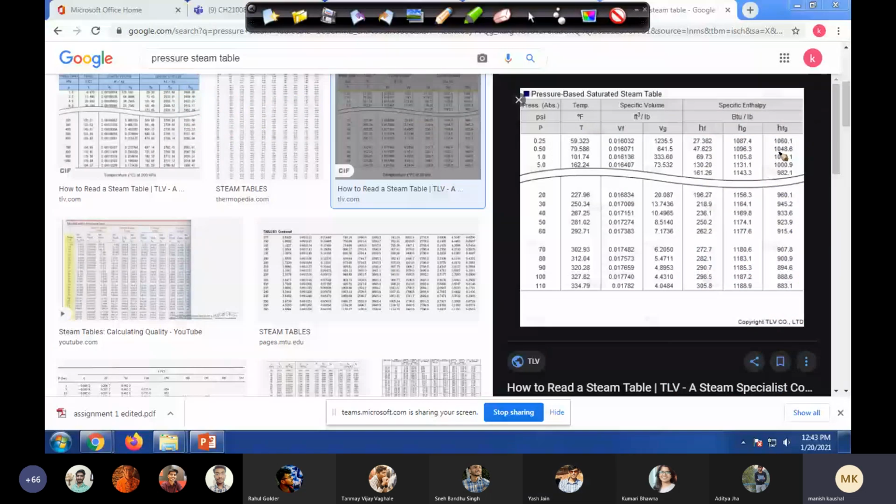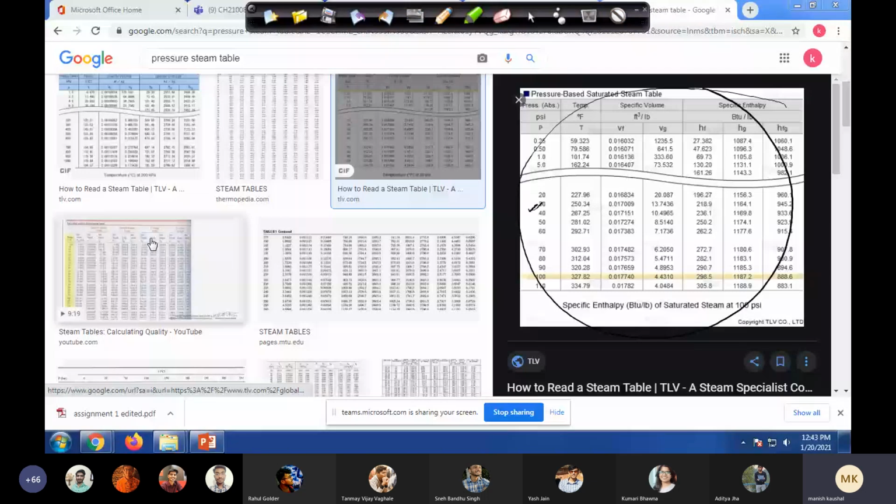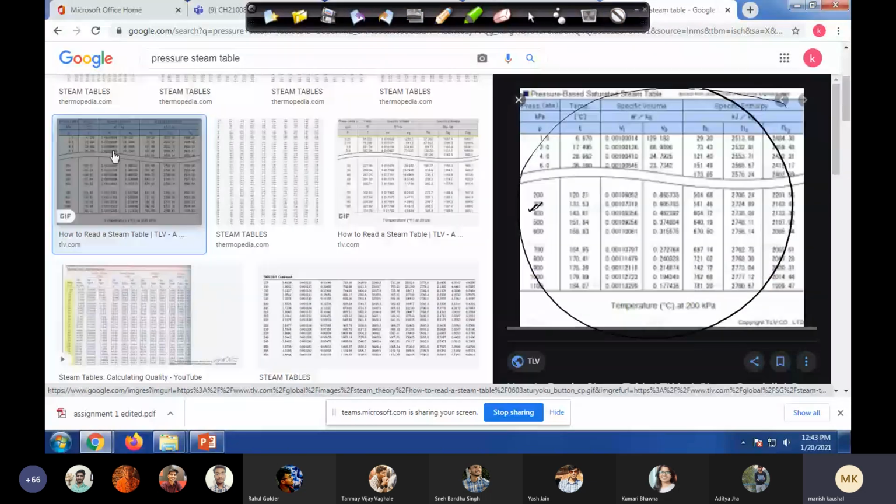You have to find such a table where pressure is given first. I think I have to explain it fully, otherwise you will be confused about how I'm doing it. Is it fine if I use this table? Our pressure is 30 bar, right? Not here, but from this table at least I can explain. Can you see this table? Let's say I choose a pressure.